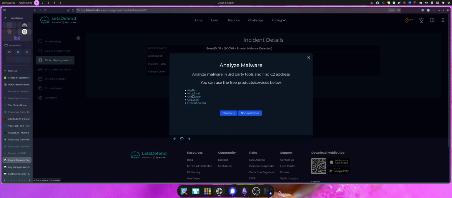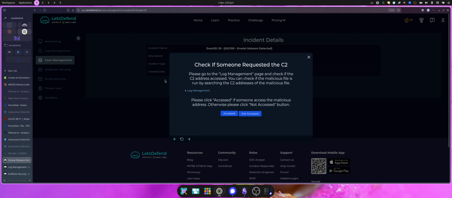We confirmed with VirusTotal that it was malicious. We also checked the report on file scan, so that could tick off another option. So, you know, two different vendors have confirmed malicious. Check if someone's accessed the C2 address.